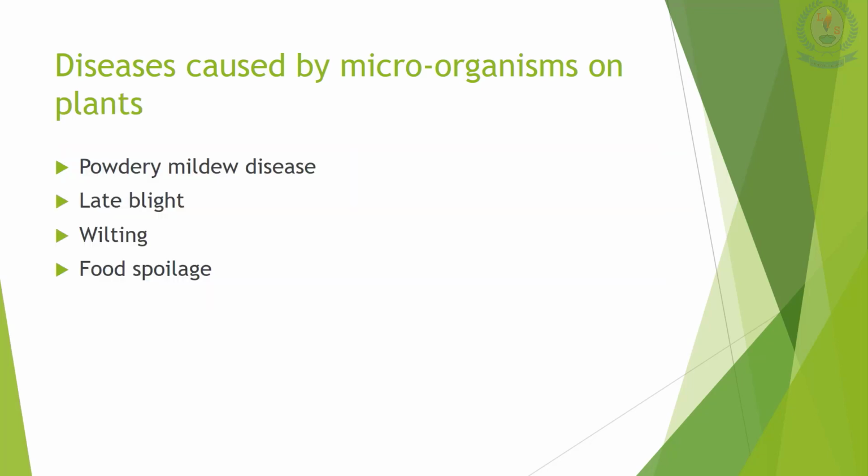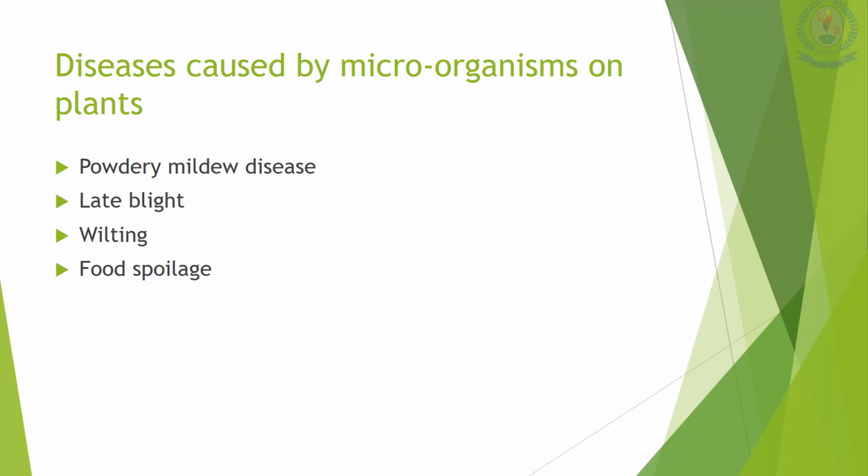Then we are going to talk about the diseases caused by microorganisms in plants. There are some diseases caused by microorganisms which affect plants: powdery mildew disease, late blight, wilting, food spoilage. In powdery mildew disease, the main symptom is a white or grey powdery material. This can damage every part of the plant. This is caused by a fungus.